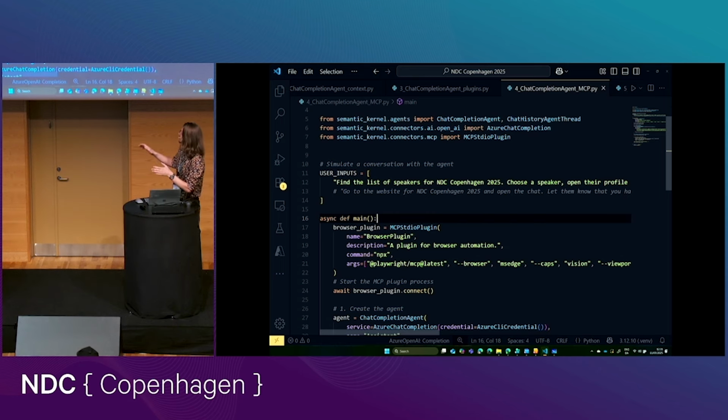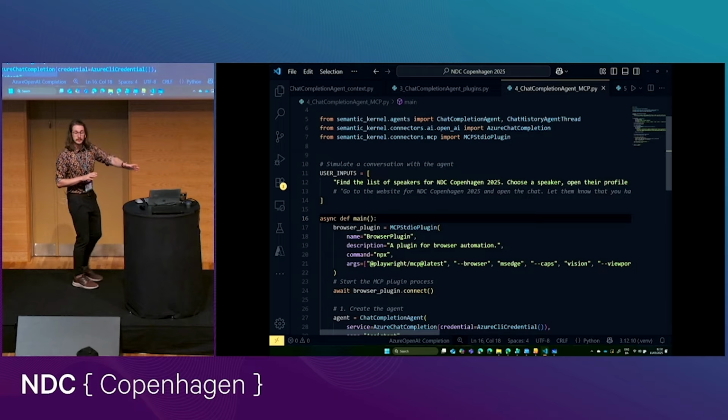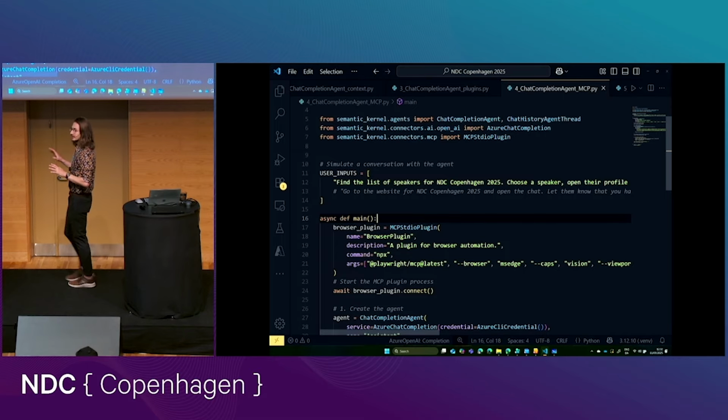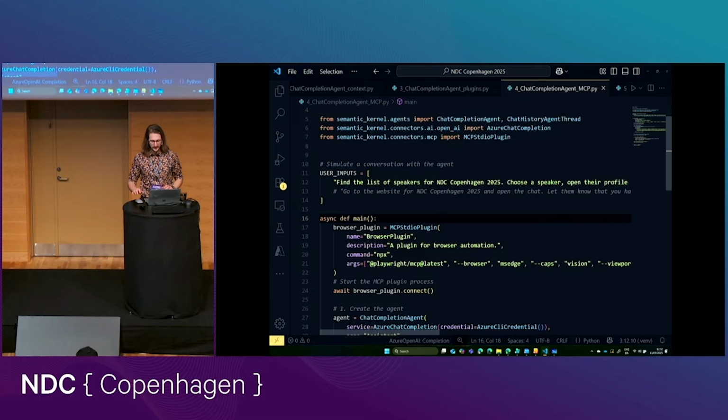So Playwright is a browser automation and testing framework, and it comes with a really nice MCP server that allows, in this case here, the large language model to control the browser. I've been playing a lot with Playwright over the summer, and I haven't used it really for testing at all. I've just used it for doing funny things in a browser.